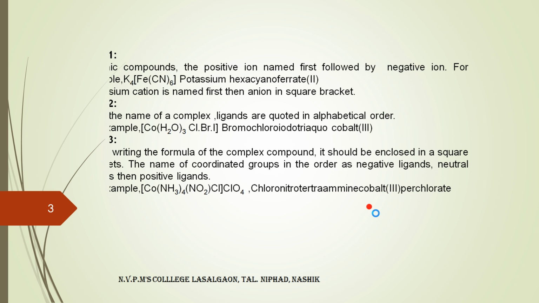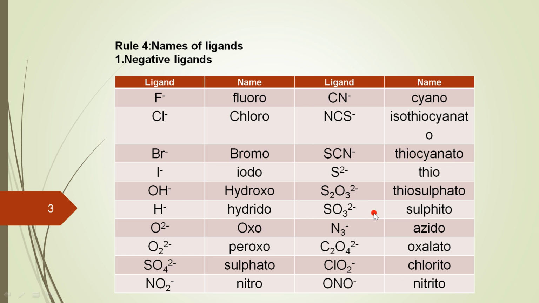Now next is the naming of the ligands. We have already learned that there are negative, neutral and positive ligands. Whenever we have negative ligands, the name ends with O. An example is the fluoride ligand F minus.